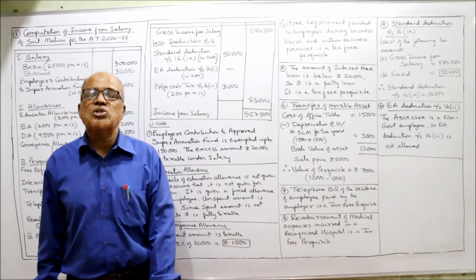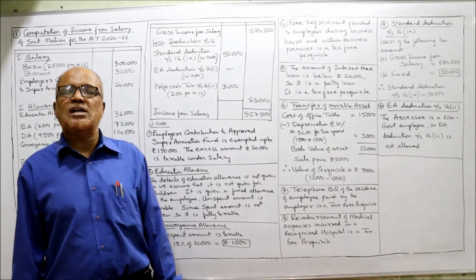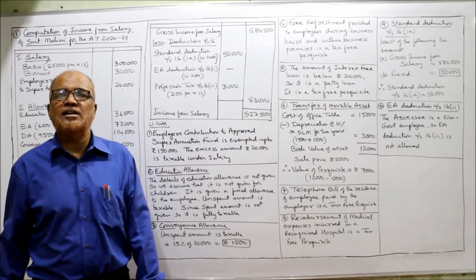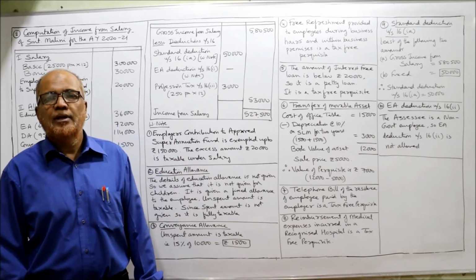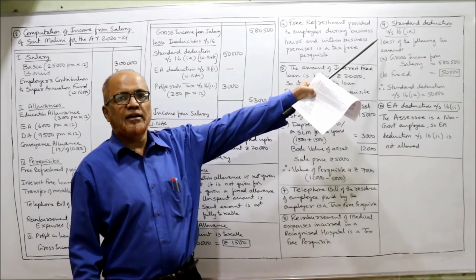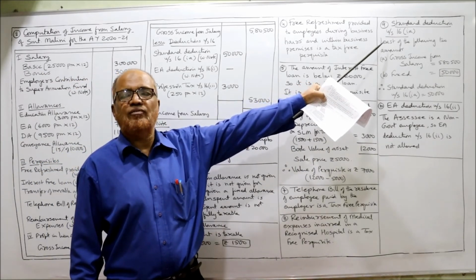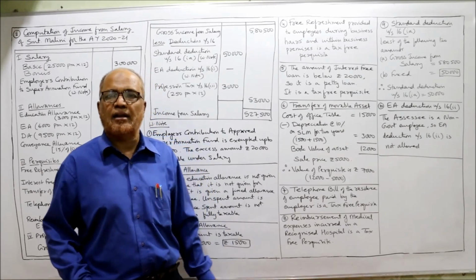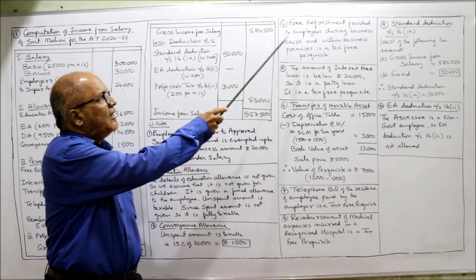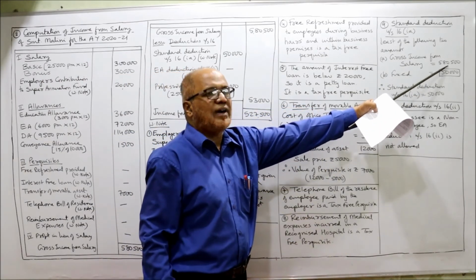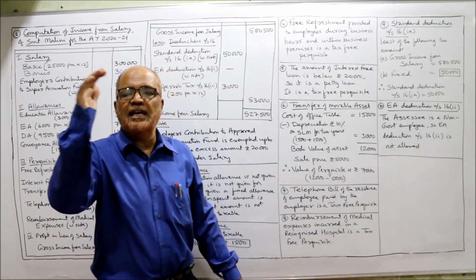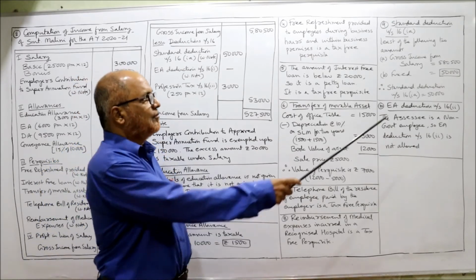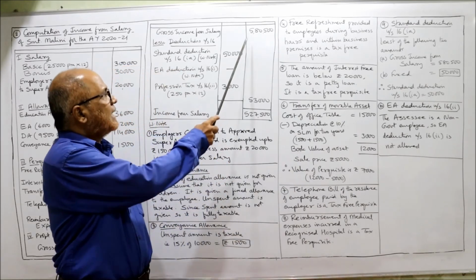5,80,500 is the gross income from salary, from which there are deductions under section 16. Three deductions. First, standard deduction under section 16(1A). Here in the working note I have explained: standard deduction under section 16(1) is allowed as the least of the following 2 amounts. First, gross income from salary. How much is the gross income from salary? 5,80,500. Second, the fixed ceiling given by the Income Tax Act, 50,000. Minimum, the least of those 2, 50,000. So 50,000 is the standard deduction.